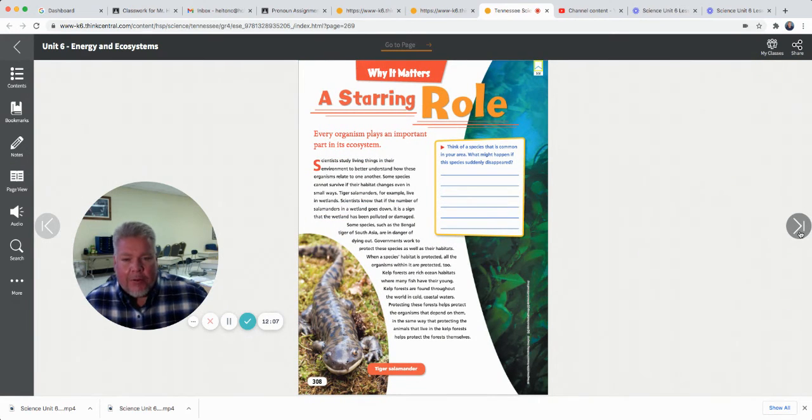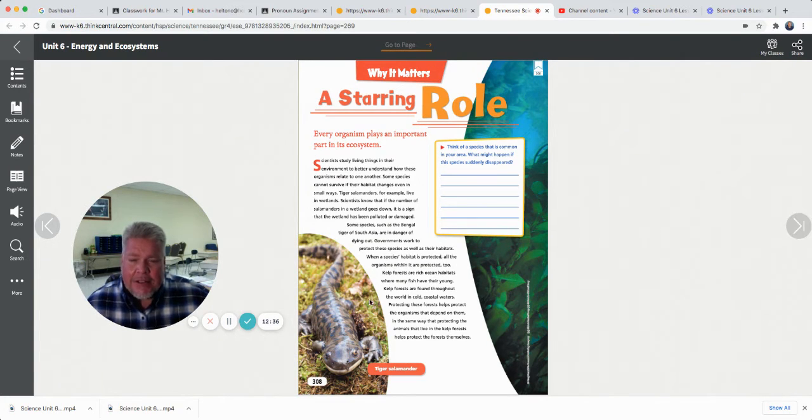A starring role, why it matters. Every organism plays an important part in its ecosystem. Scientists study living things in their environment to better understand how these organisms relate to one another. Some species cannot survive if their habitat changes, even in small ways. Tiger salamanders, for example, live in wetlands. Scientists know that if the number of salamanders in a wetland goes down, it's a sign that the wetland has been polluted or is damaged.